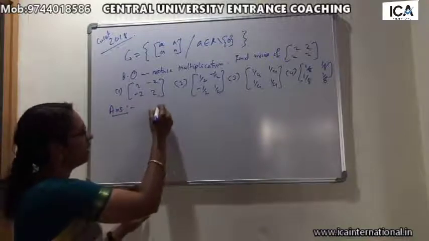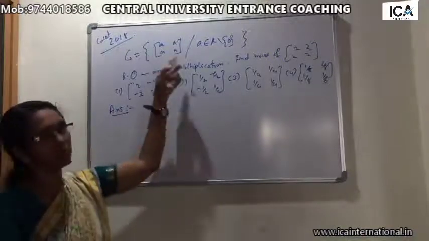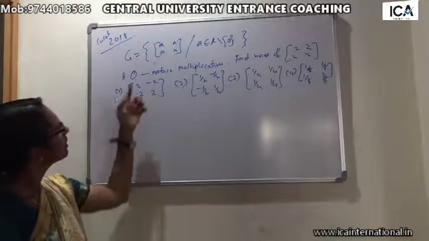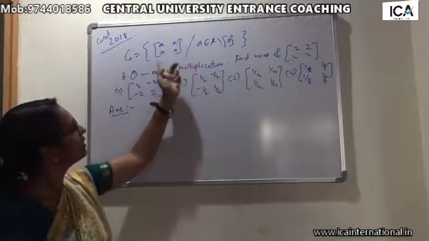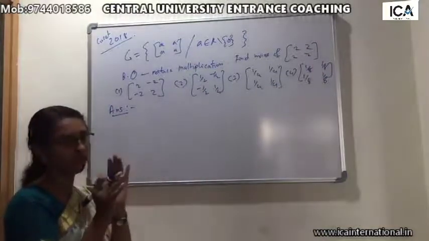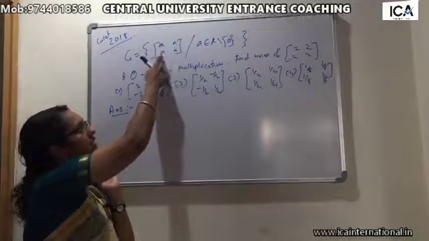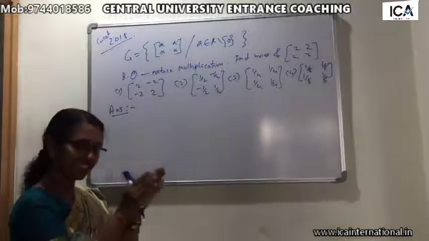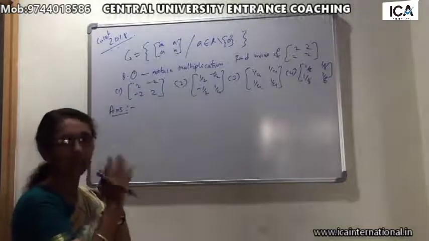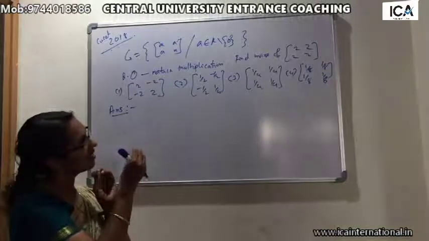So here let us find the identity element. The elements are in matrix form, so the elements in group G are of a certain form, and they should be the same form. When you see the options, you can avoid certain choices.